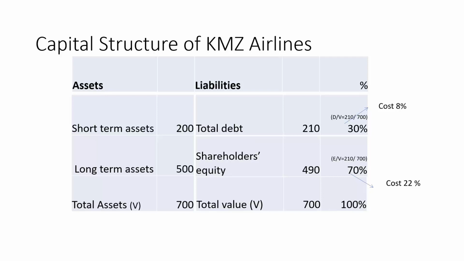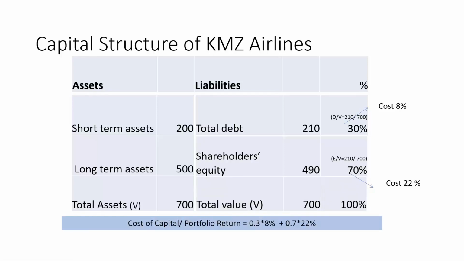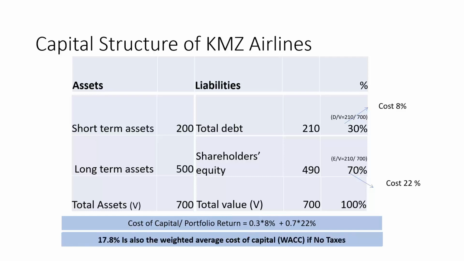So what is the weighted average cost of capital? It'll be 8% cost times 30% component of debt, plus 22% cost times 70% component of equity. That gives us 2.4 plus 15.4, or 17.8%. So the weighted average cost of capital of KMZ Airlines with this structure is 17.8%. Right now, let's assume no taxes.